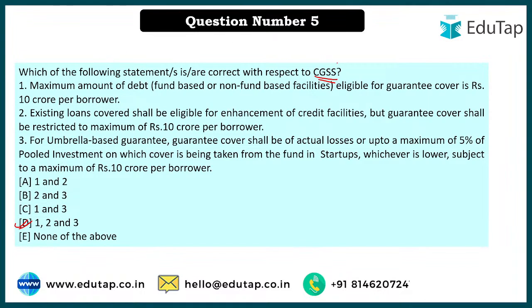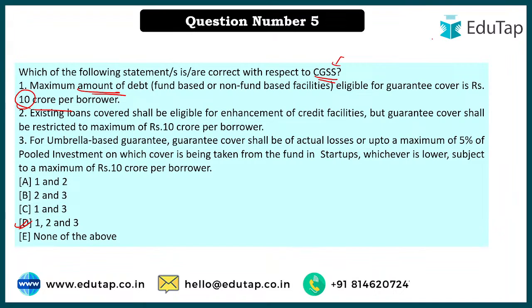Okay, what we have understood is that under this credit guarantee scheme for startups, the government is giving you exposure. The government is giving some assurance to the bank on your behalf, so that the bank can provide you with the money. So here, a maximum of 10 crore per borrower, the government will provide the exposure.